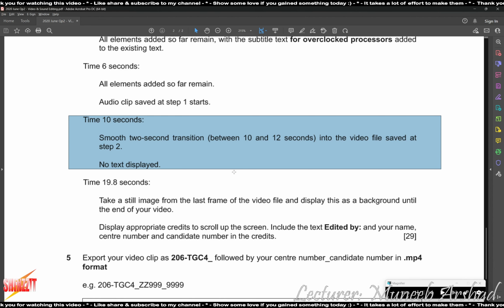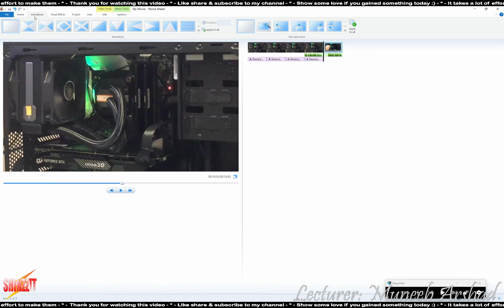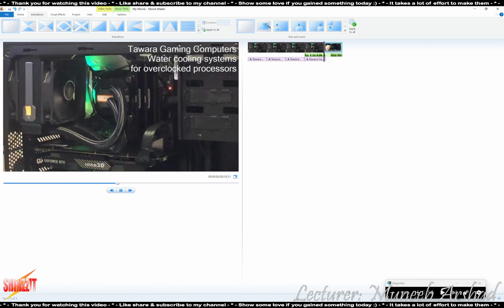But now we are to add a transition for 2 seconds into the video file saved at step 2. Is this the file that we saved at step 2? The video? Yes. So we are going to add a transition. Transition is going to be from animation and we are going to add any transition effect that you want. Let's say